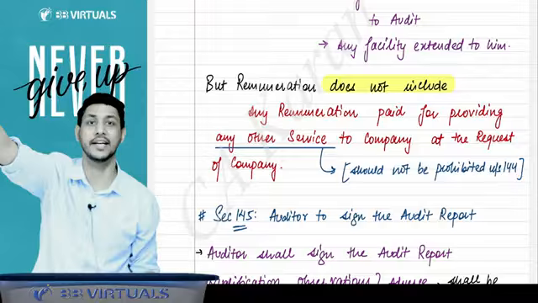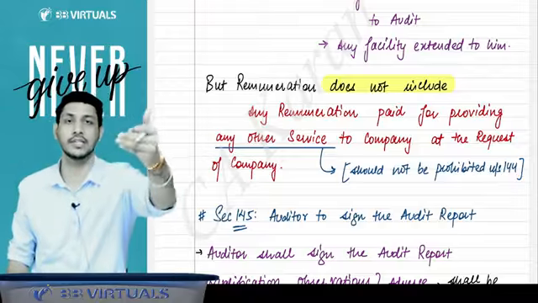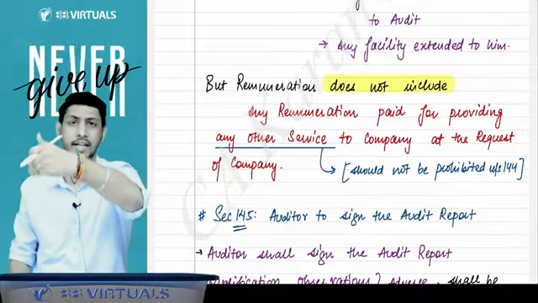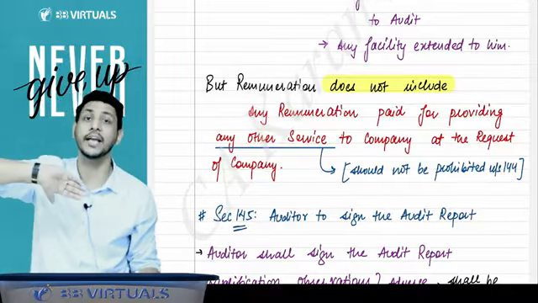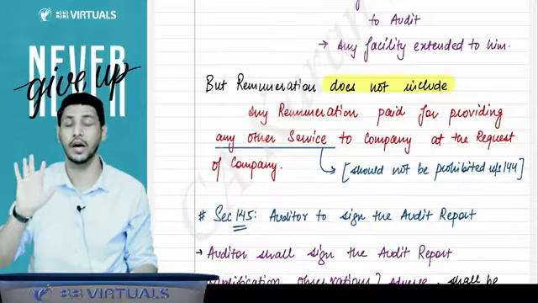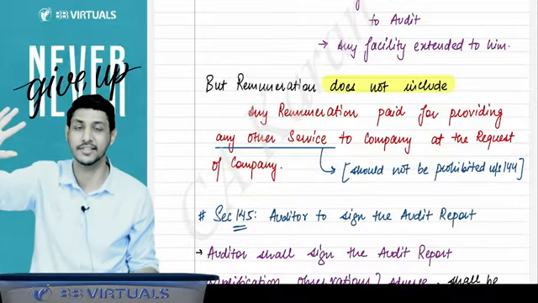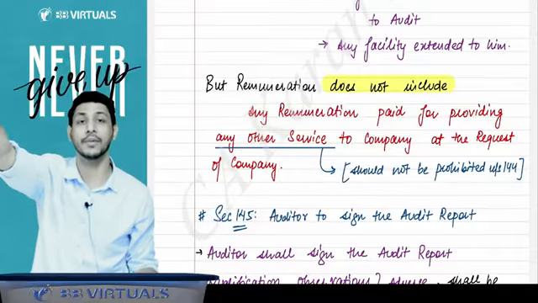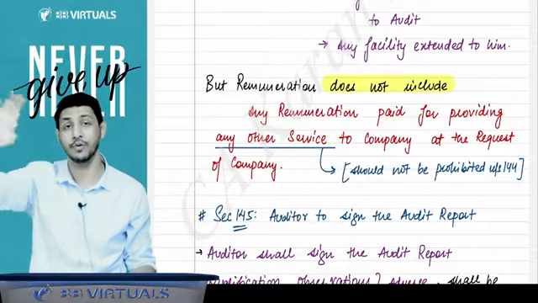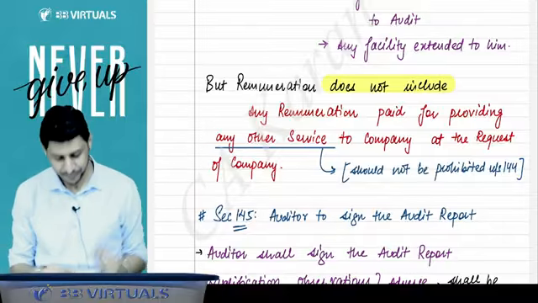But Reliance said to me something else, that you have to give so-and-so services and we will pay separately for that. And at the request of the company, I have provided that service also. But that service should not be disqualified, not prohibited under 144. I have provided that service, and the amount I am getting for that service will not be considered in the remuneration of the auditor under section 142.